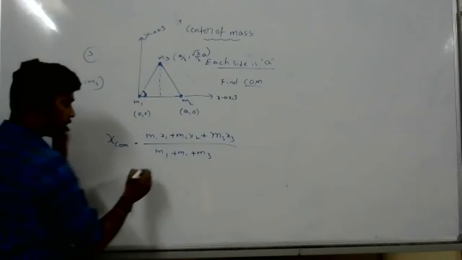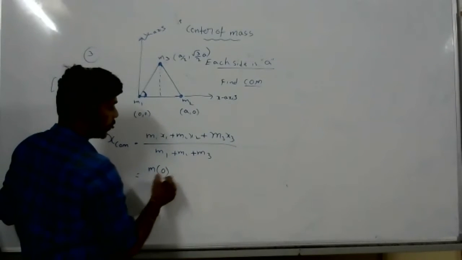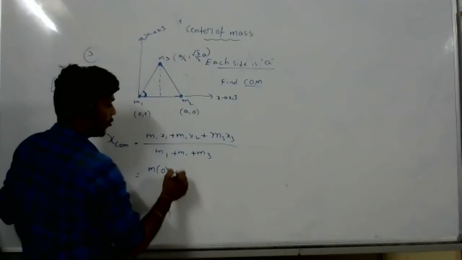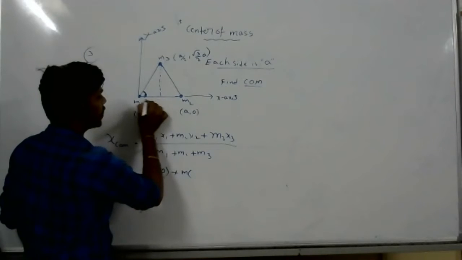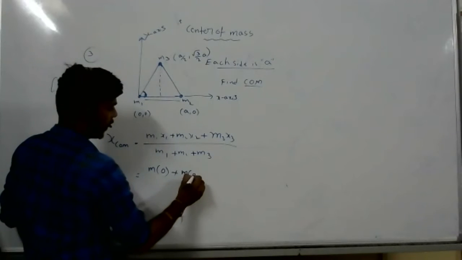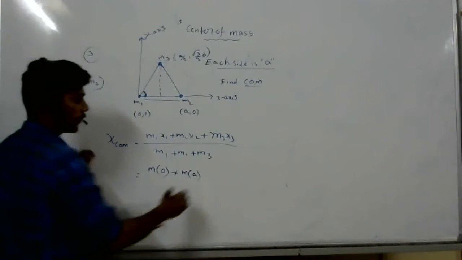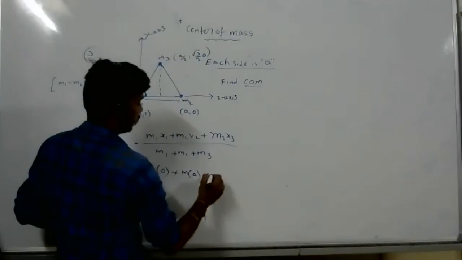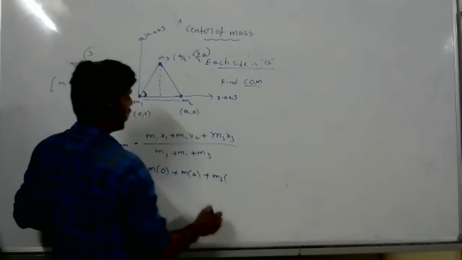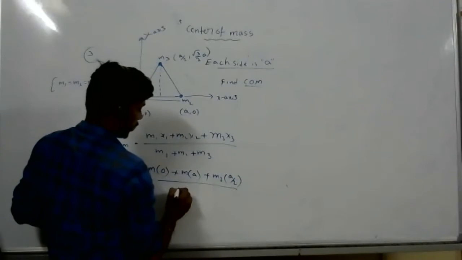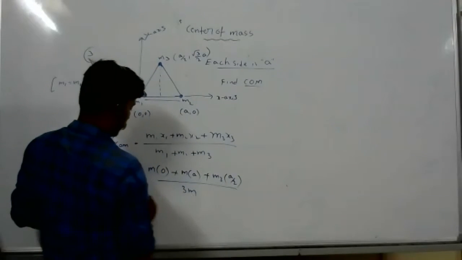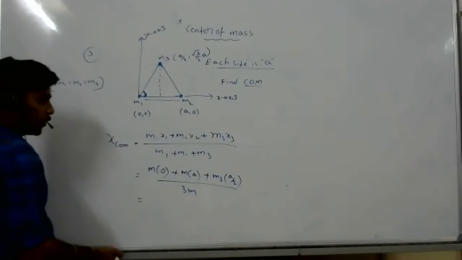Yes, M1 is M and x1 is 0, plus M2, which is M, x2 how much? A, plus M3, x3, by 3M. M plus M plus M, 3M you will get.